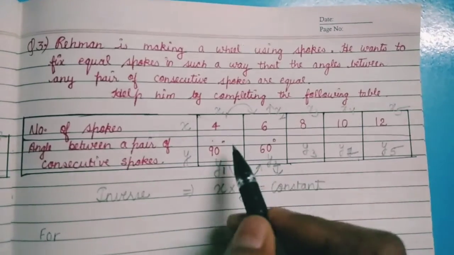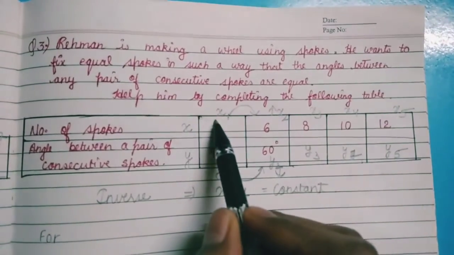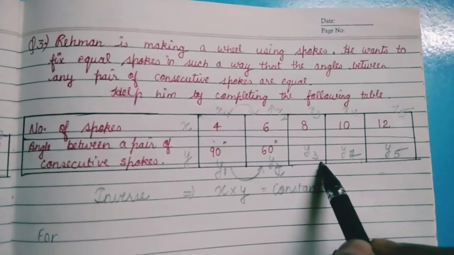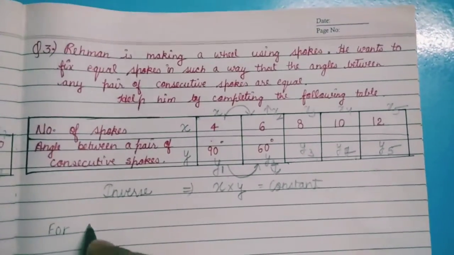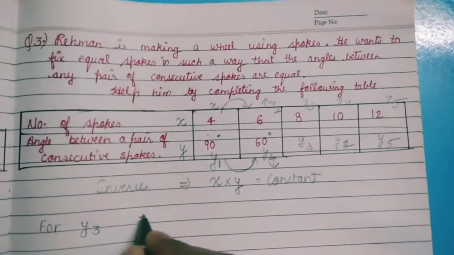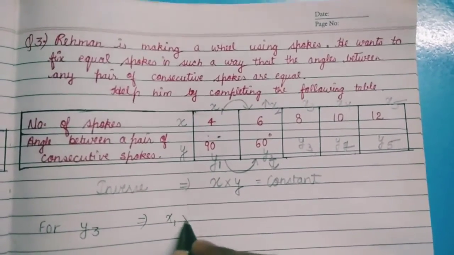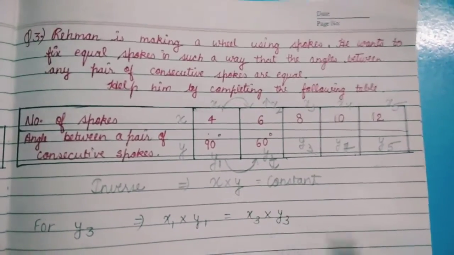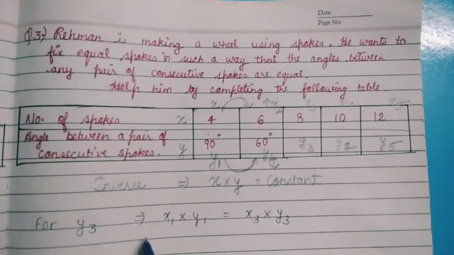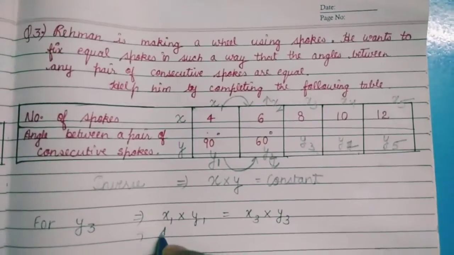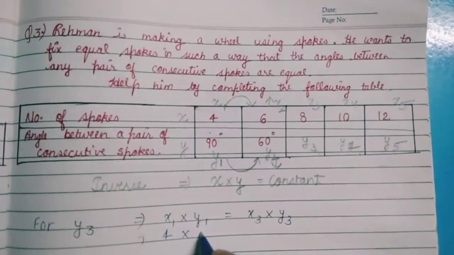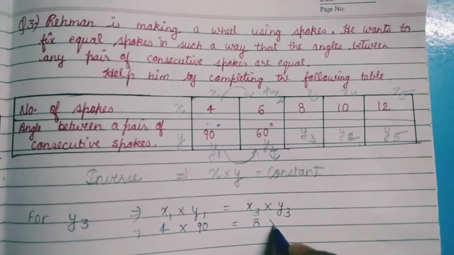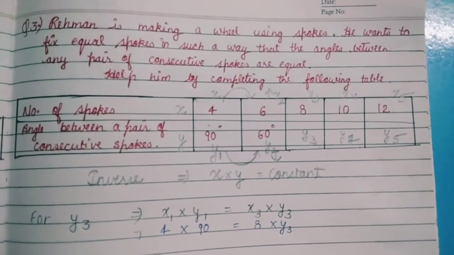So firstly we are taking y3. We compare x1 into y1 with x3 into y3. The value of x1 is 4 into 90, x3 is 8 and y3 as it is.